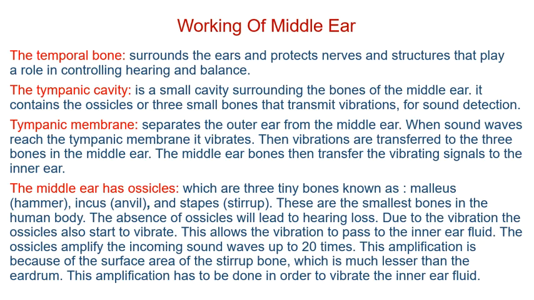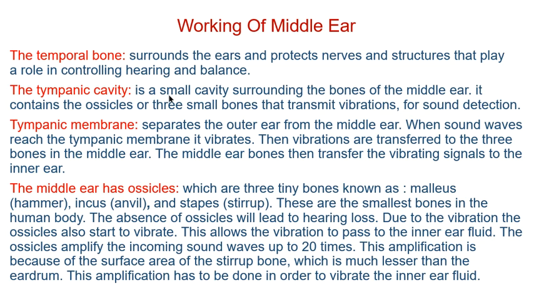Now the description. Working of the middle ear. Fine. The temporal bone, which you have just seen in the diagram, surrounds the ears and protects nerves and structures that play a role in controlling hearing and balance. What is the temporal bone? It surrounds the ear. Its working is to surround and protect the ear, and the very tiny bones and nerves inside the ear. The temporal bone also plays a great role in hearing and maintaining body balance.